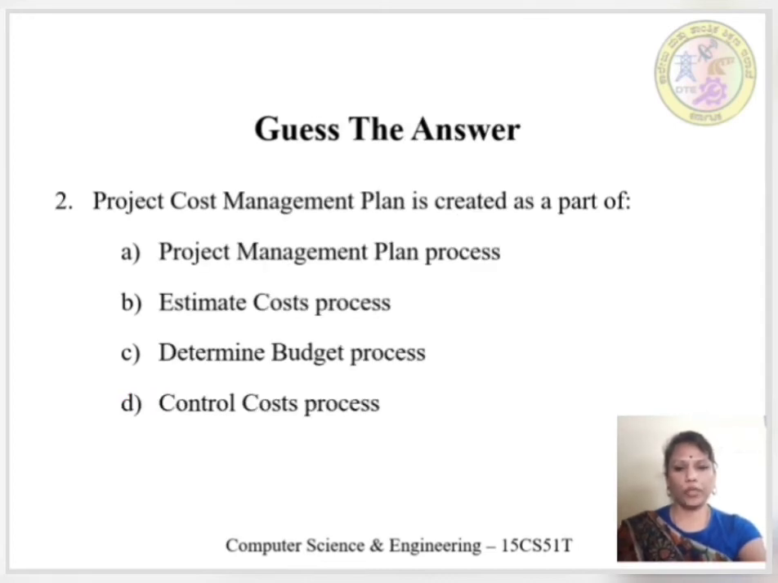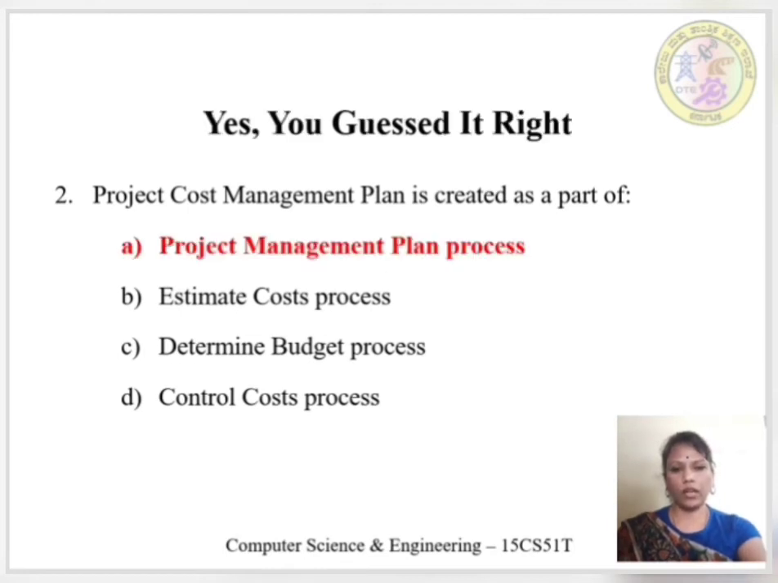Question number 2. Project cost management plan is created as a part of option A project management plan process, option B estimate cost process, option C determine budget process, option D control cost process. Guess the answer. The correct answer is project management plan process.